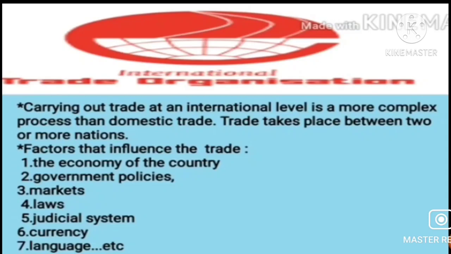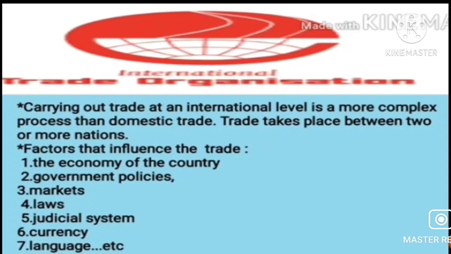Okay, so there are international trade organizations, right? International trade organizations carry out this kind of trade at an international level, and we all know trade at the international level is very complex. It is a more complex process than the domestic trade. Right?